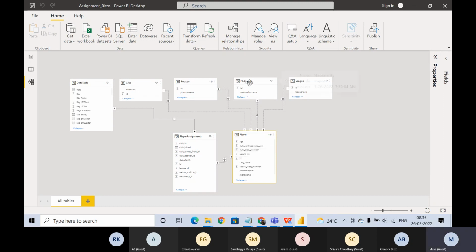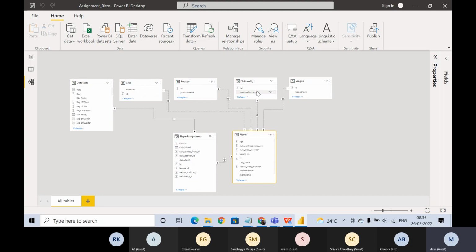Since this one is related to the nationality table, we would get to know what the nationality of this player is. And since this table is connected with the club ID and everything, we will get to know when he joined the club and what the club ID is. So in any way, we are getting all the information for this player.